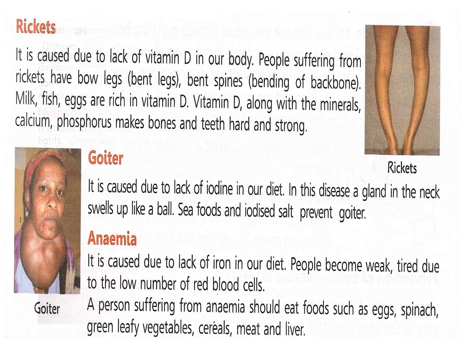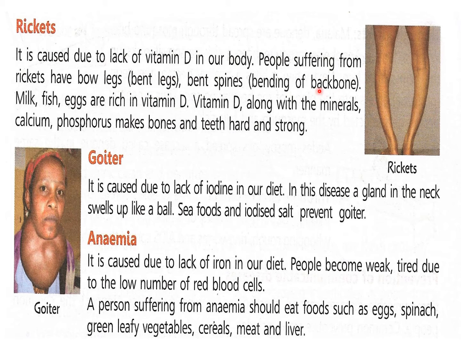Then the next disease is rickets. You can see the legs, how they are affected by the disease rickets. It is caused due to lack of vitamin D in our body. People suffering from rickets have bow legs. Bow means bent legs, just like bow and arrow.